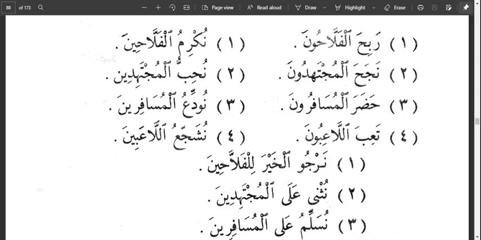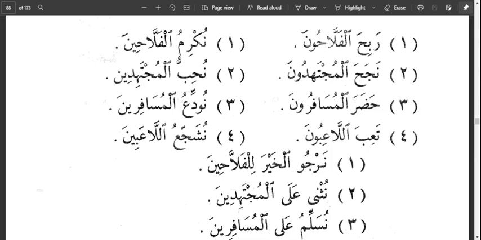نشجع اللاعبين. We encourage, or we cheer on the players. So al-la'ibin, the ya in la'ibin is indicating that al-la'ibin is the entity that the action is performed upon, that is the maf'ulun bihi.